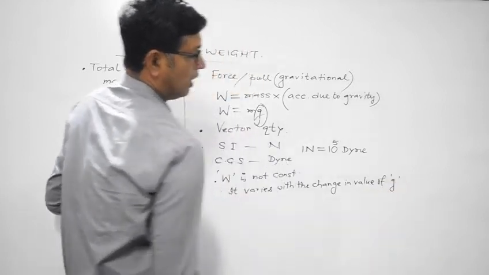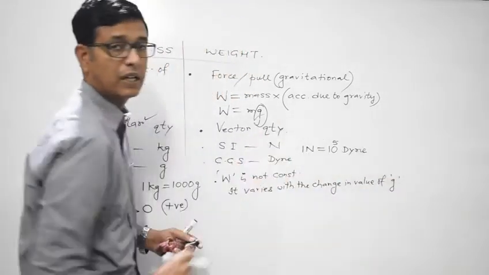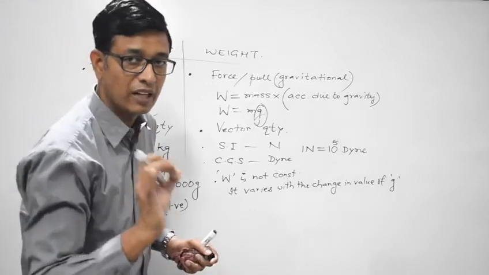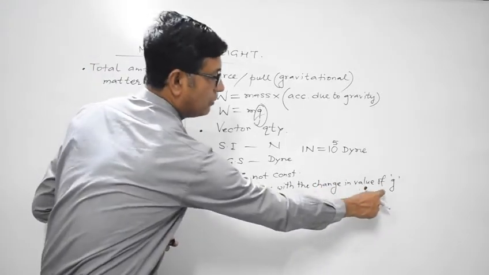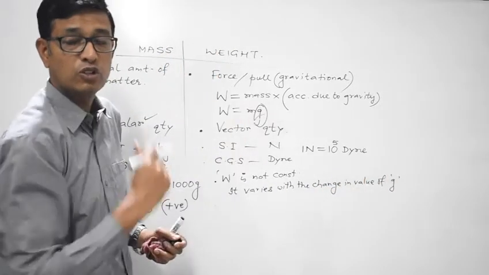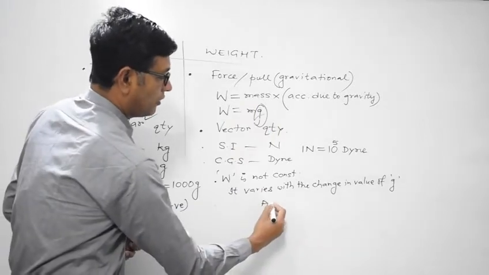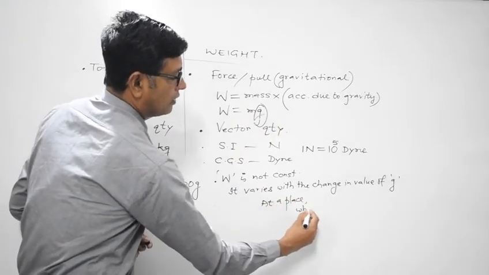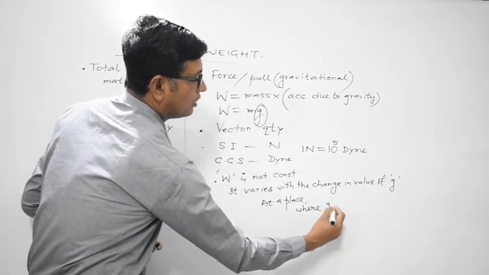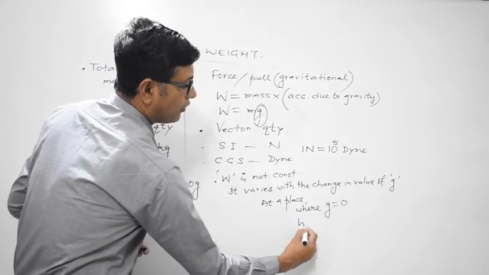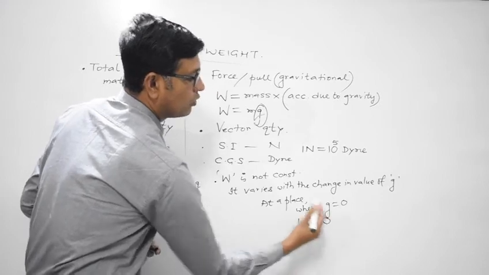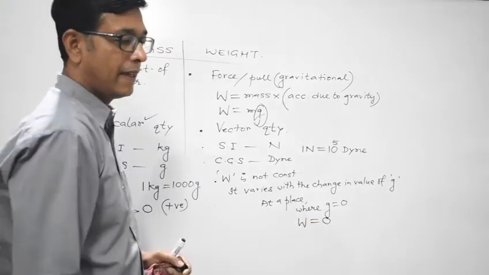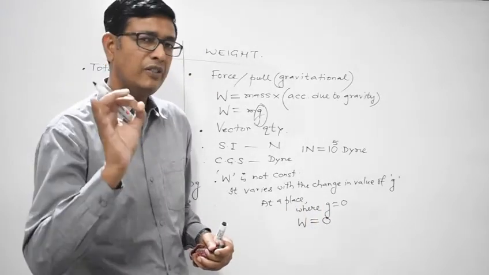Look, at a place where the value of g becomes 0, g being the acceleration due to gravity, weight of the body will also become 0. So if at a place small g is equal to 0, then weight of any body would also be equal to 0. And here I must mention a very important fact.